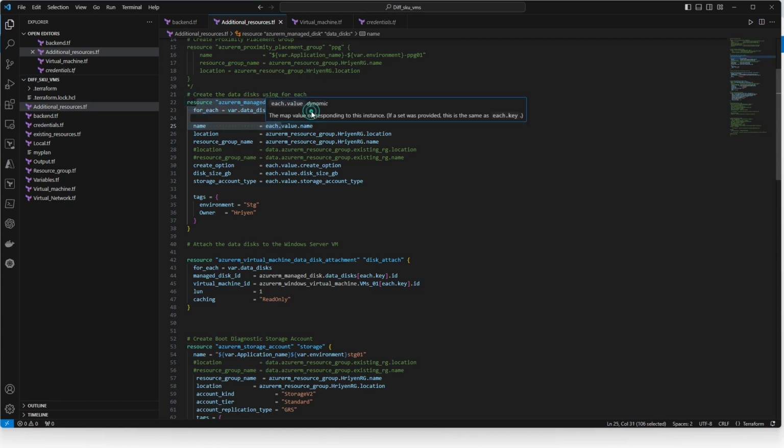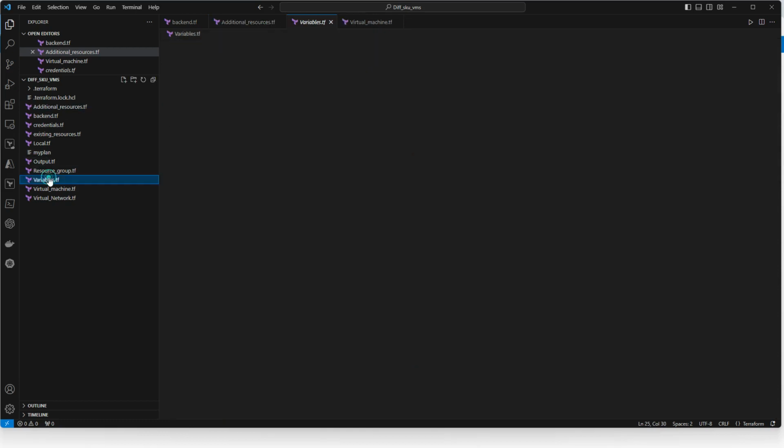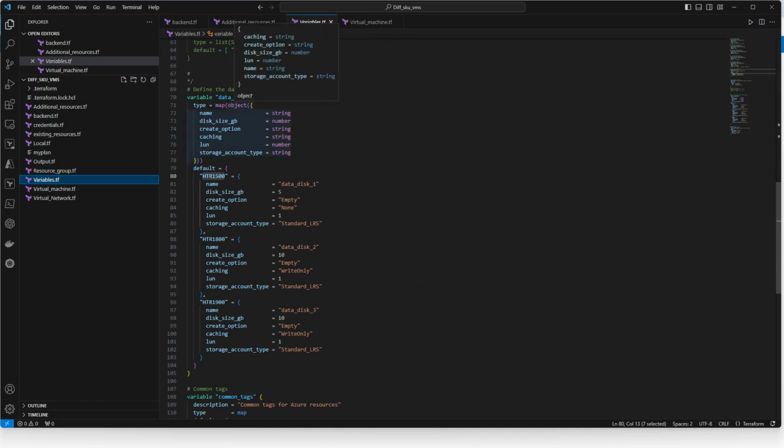And the name, if you see here, is data disk size. So name, whatever name I want. Again, I'm using for_each because I'm going to create three data disks and I have defined a variable called data_disk. So if I go to this variable data_disk, I can check. I will see what we have in data_disk, right? I have it. This is a default map of objects.